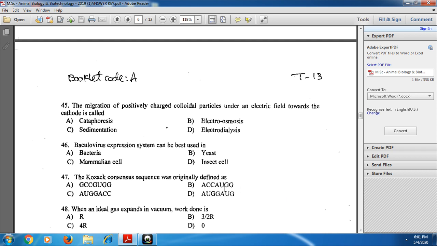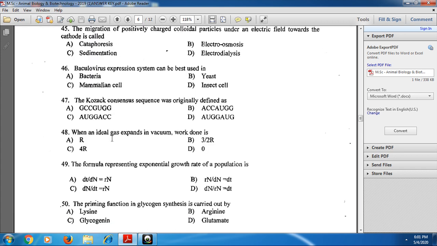That is the correct sequence. And next for the 48th one, when an ideal gas expands in vacuum, work done is 0. D is the option.